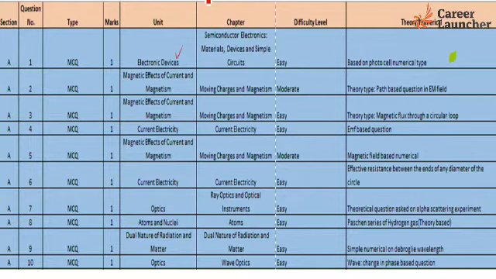Then the second question was based on electromagnetic field. A path based question was asked and it was a theoretical type question. It was an MCQ, but it was quite difficult in nature. The second question was quite difficult. Then the third question was based on magnetic flux, and it was an easy question. Then the fourth question, which is MCQ type, was again an EMF based question, and again an easy question.